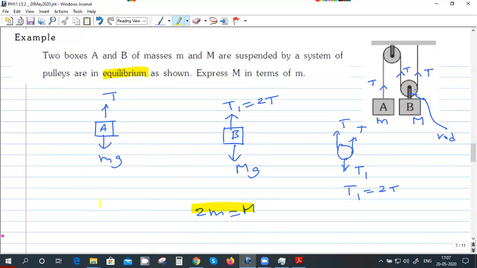Bhavya, clear? Yes, sir. Okay, this is the important step. As you go ahead, without drawing this, you can straight away write here as 2T. Another way of looking at it is, you can consider the pulley and block B as one full system.